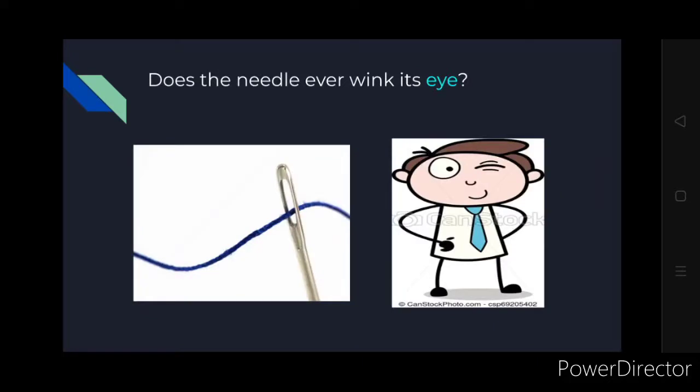No. And does the needle ever wink its eye? The two meanings of eye are the eyes that we have, the human eye, and in a needle, the hole through which we put the thread is called the needle's eye. Have you ever seen that needle wink as we wink?